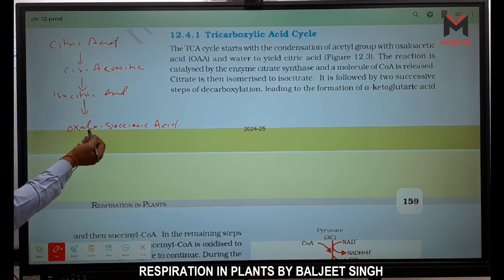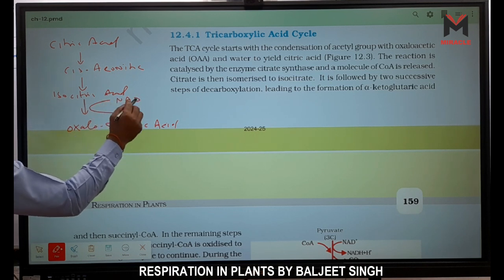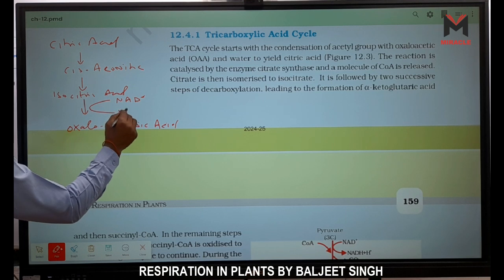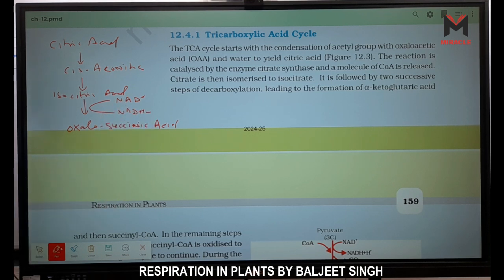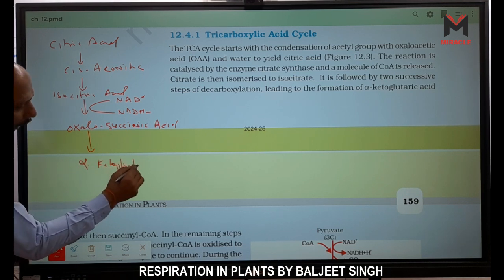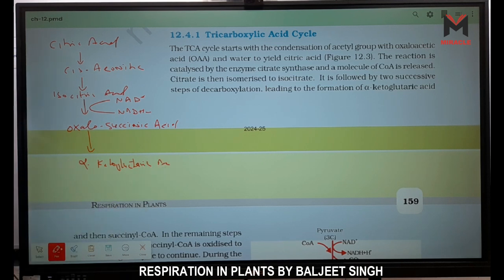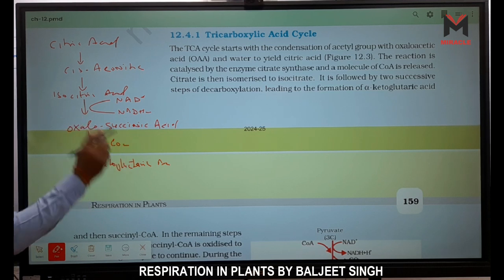In the formation of oxalosuccinic acid, one NAD is converted to NADH2, H plus. And now this oxalosuccinic acid is converted to alpha ketoglutaric acid, or glutarate, and here one CO2 is released. One CO2 is released, right?